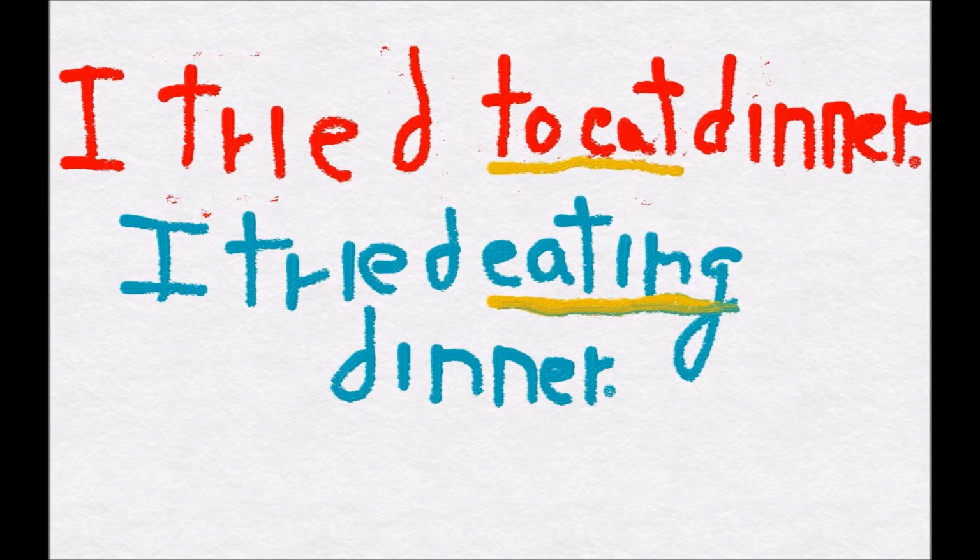But here, you can test it. You can say, I tried to eat dinner, but I couldn't. So it means you didn't do it. I tried eating dinner, but I couldn't. Also works here. So in this case, this may be an exception to the rule. You can either use participle or infinitive, and they mean pretty much the same thing. That should be a little confusing to you.